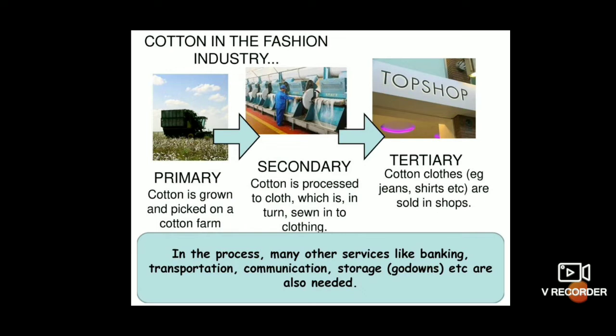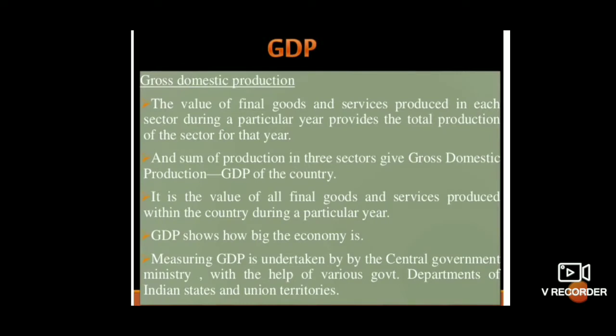And from the secondary sector, it goes to tertiary, cotton clothes. It is manufactured into cotton clothes. For example, jeans, shirts, etc. are sold in shops. So in the process, many other services like banking, transportation, communication, storage, meaning godowns, etc. are also needed. So by this example, we can understand that primary to secondary, secondary to tertiary, these three sectors are interdependent to one another.